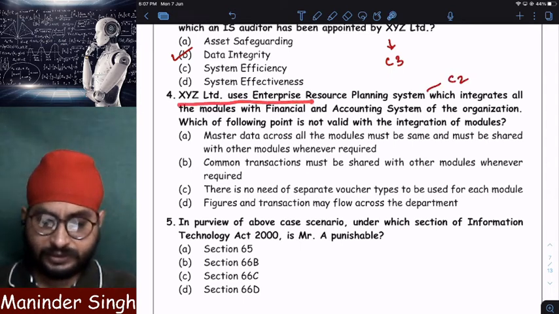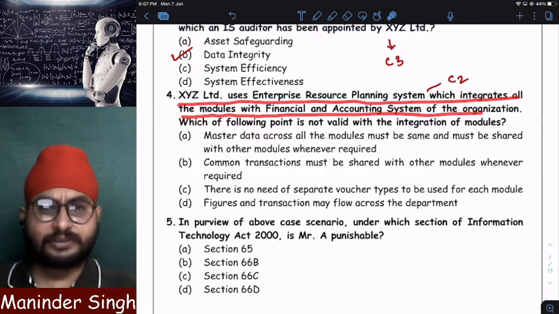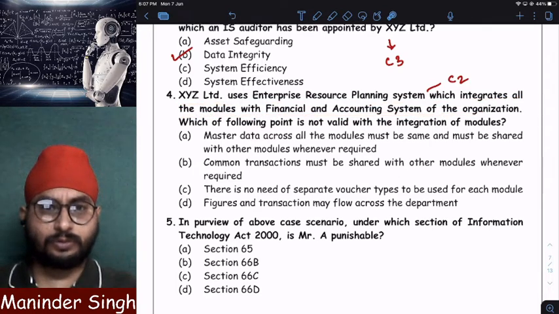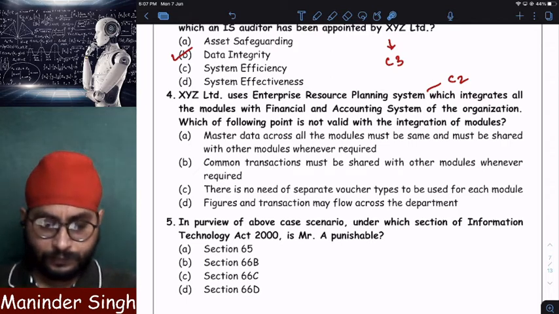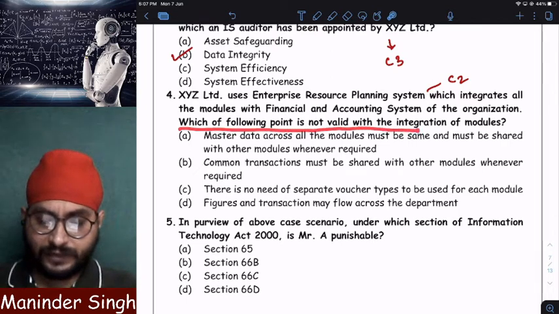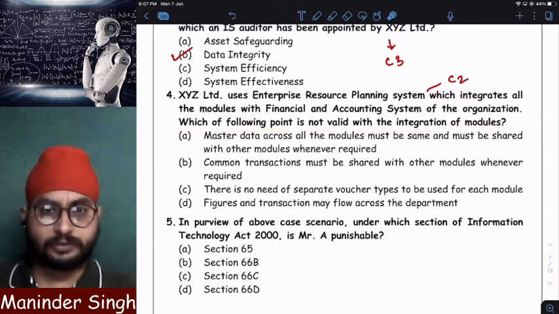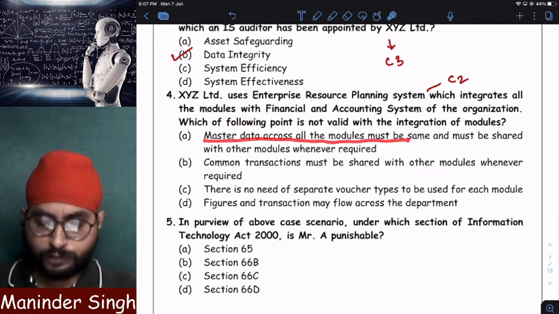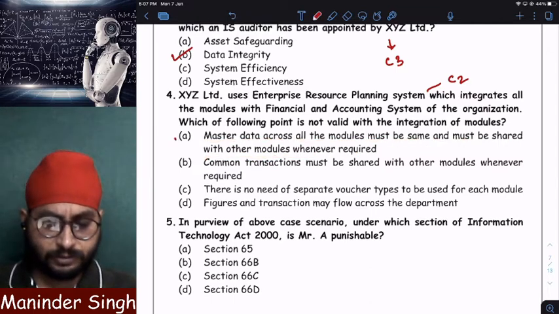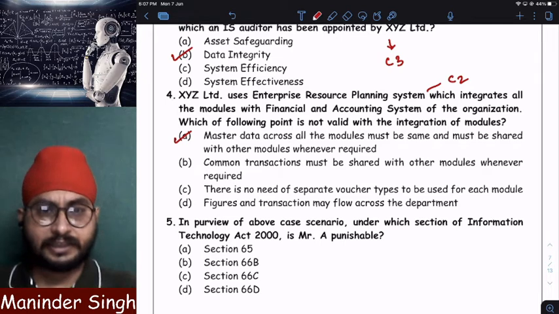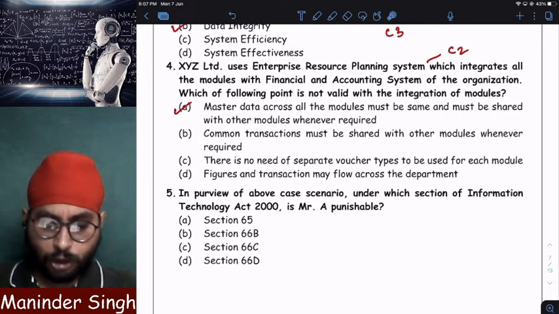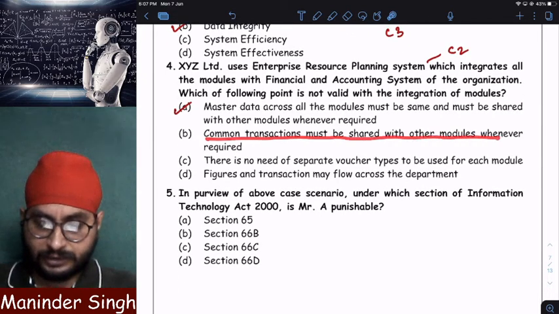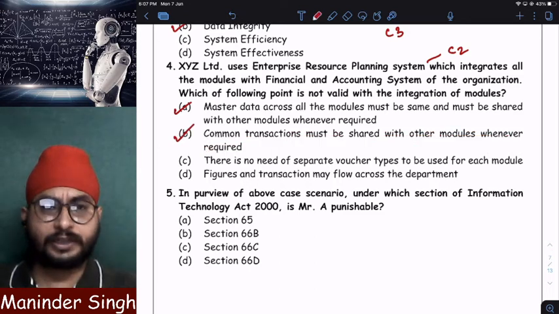XYZ Limited uses an ERP system which integrates all the modules and the financial accounting system. Clear, this is relating to integration of ERP. Which of the following points is not valid with respect to integration of modules? Master data across all modules must be the same. Yes. And must be shared with other modules whenever required. Yes, true. These are the integration points. Common transactions must be shared with other modules whenever required. Yes, I have to share data.